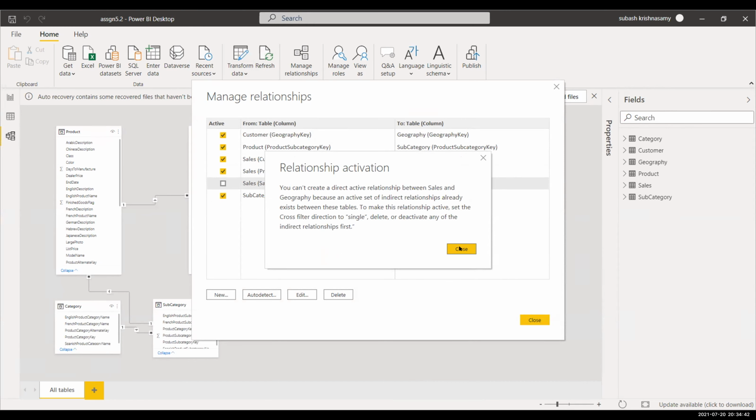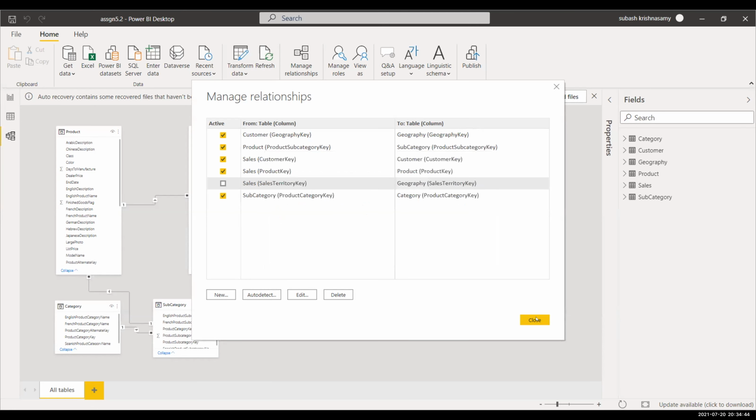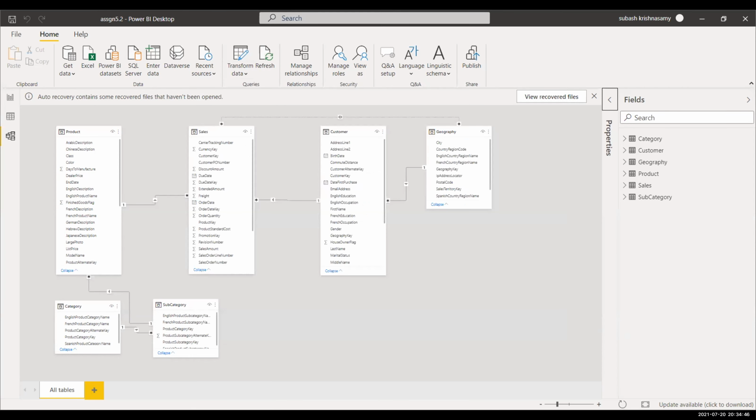Click on the close button, close this. See, one thing is, you see stars coming at the top of the two tables, the sales table and the geography table. Many-to-many relationship, right? Now there is also a flow of the relationship. If you see, the tables are indirectly connected right now. That geography table is flowing into the customer table, and the customer table is flowing into the sales table. You see that relationship?